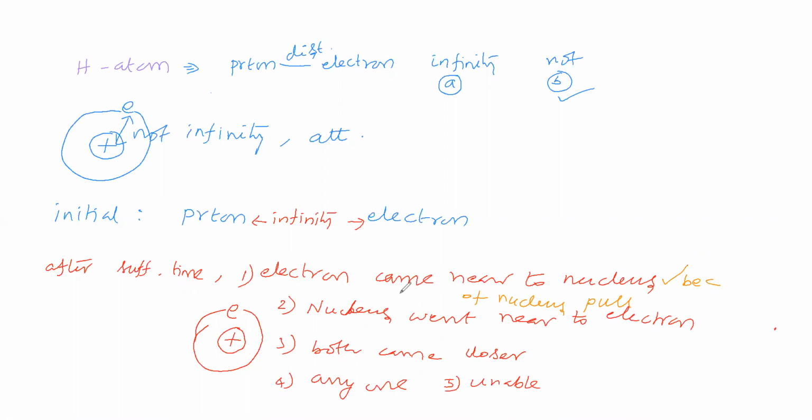So Niels Bohr considered this point: the electron came near to the nucleus because of the nucleus pull. It is Niels Bohr's thought. How do you say it is Niels Bohr's thought? This is also a question. This also we will discuss.